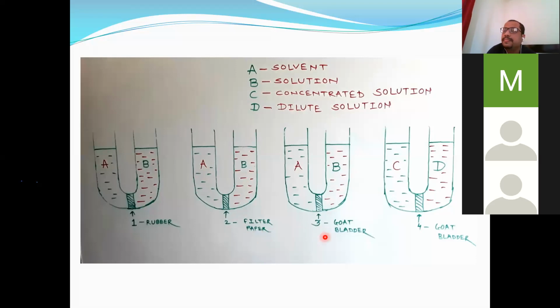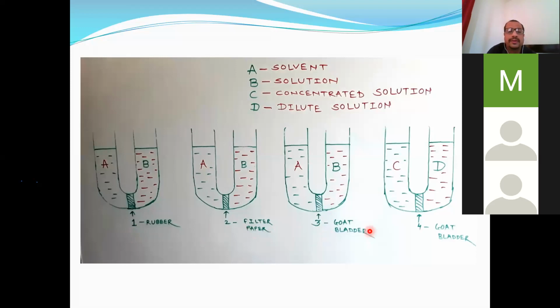The third one is the semi-permeable membrane, prepared from gallbladder or parchment paper. It acts as a semi-permeable membrane in the sense it allows entry of only solvent. Only solvent molecules can go through this membrane, but solution cannot go. Solute particles cannot go through this membrane. So this is called a semi-permeable membrane. Is it okay? Impermeable membrane, permeable membrane, and semi-permeable membrane.